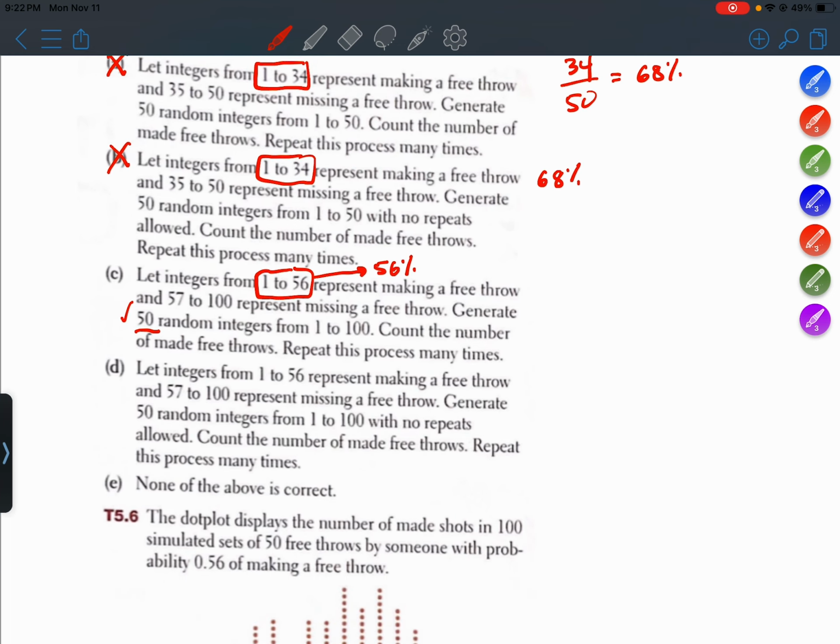D, let integers from 1 to 56 represent making a free throw, 57 to 100 represent missing it. That's good. Generate 50 random integers. The difference here is that this says no repeats.